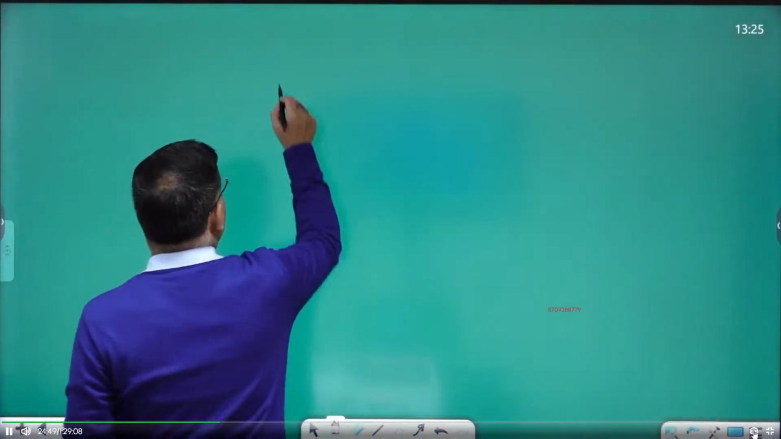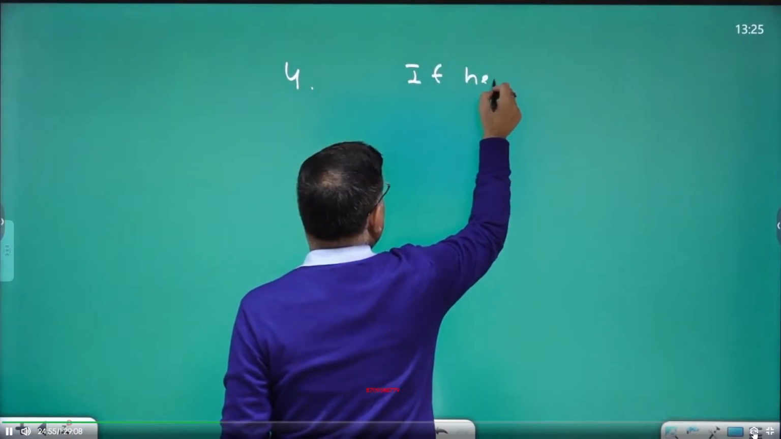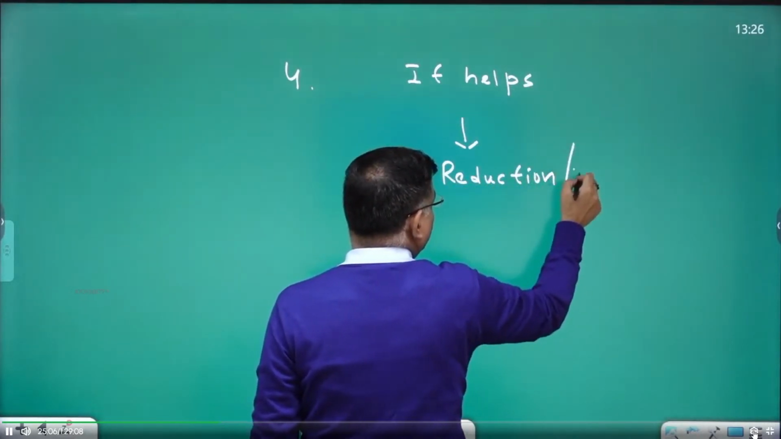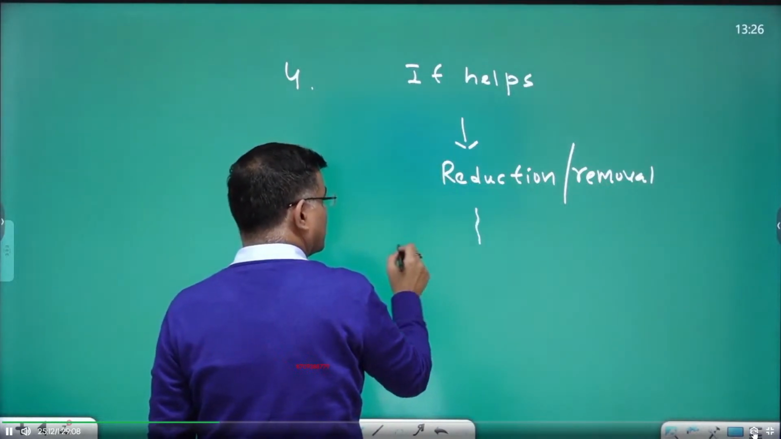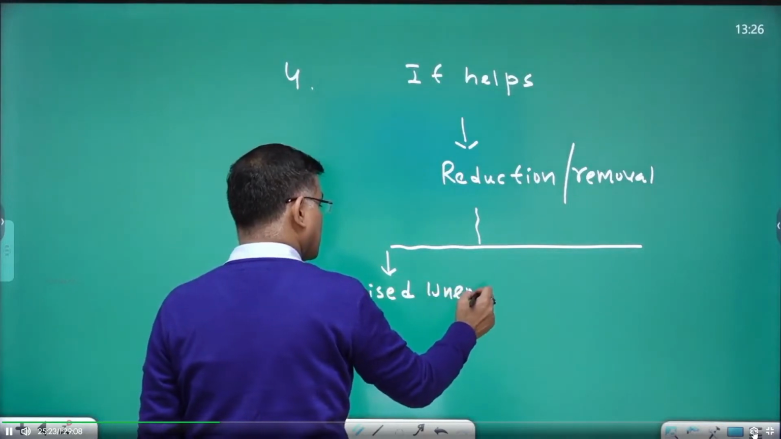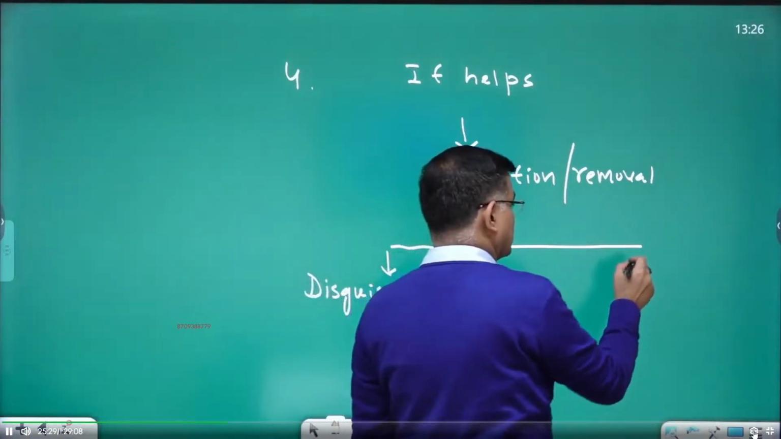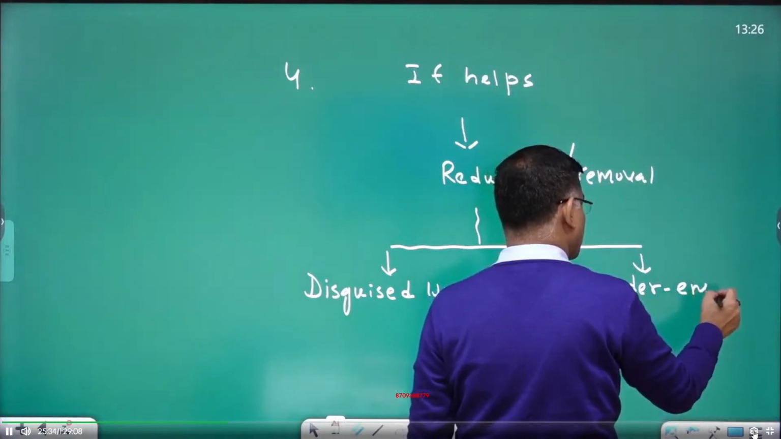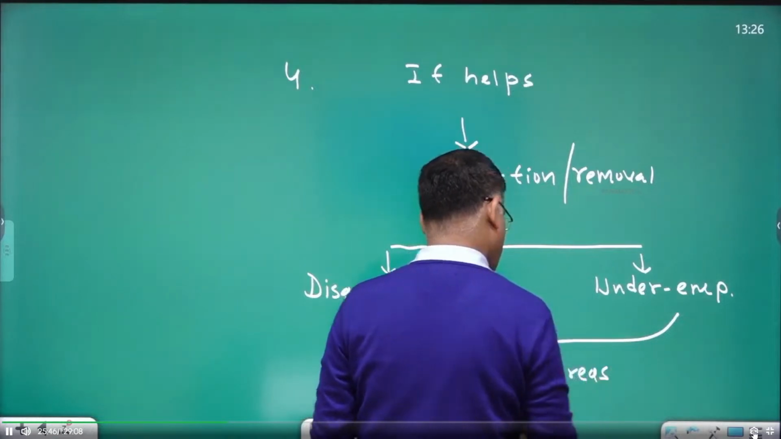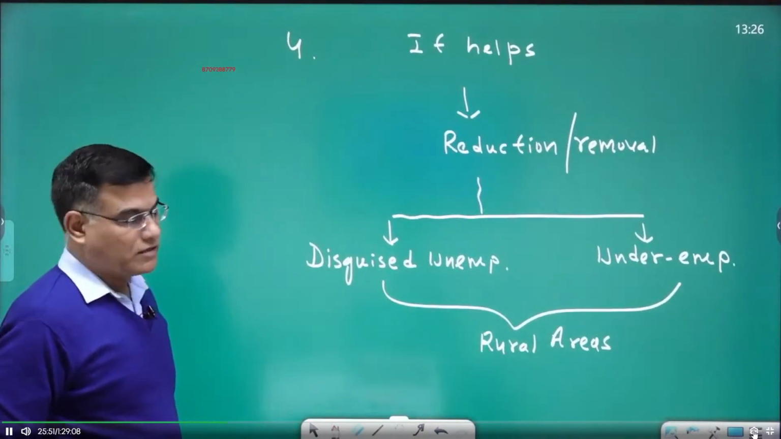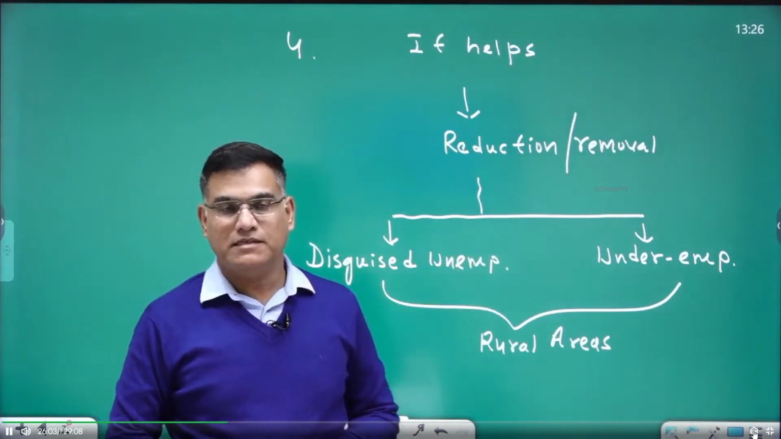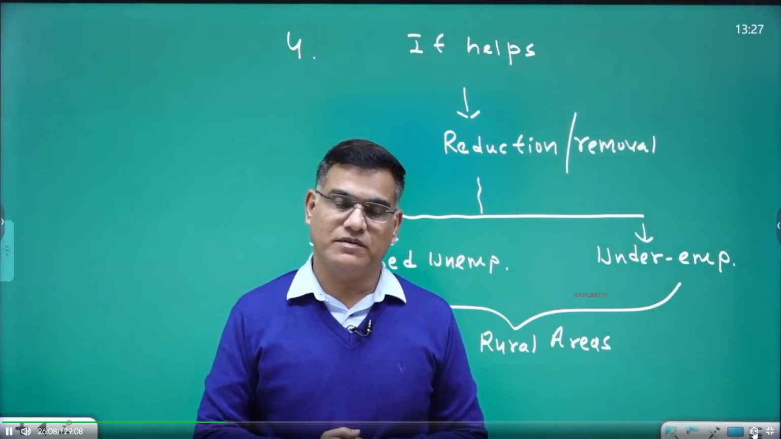Point number 4. It helps in the removal of what? Disguised unemployment in rural areas. I taught you this kind of unemployment, and that is underemployment, right? In disguised unemployment, people work with zero marginal productivity, or negative marginal productivity.